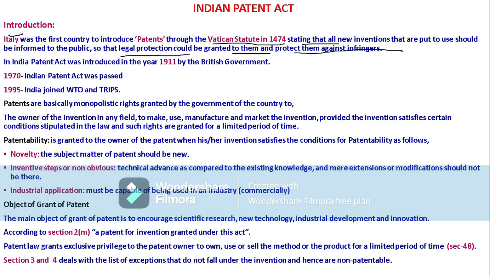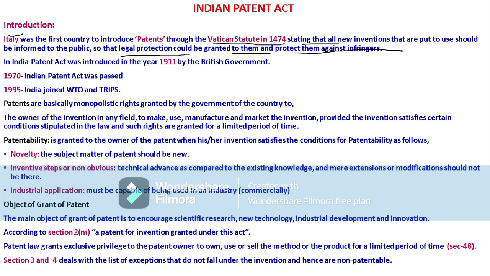It is known as a patent. It is an official document granted by the government of that particular country. They grant exclusive rights to that particular inventor for his or her invention to make, use or sell that invention. That is known as a patent. This patent may be either a process patent or a product patent.